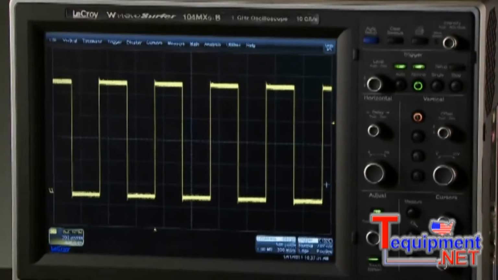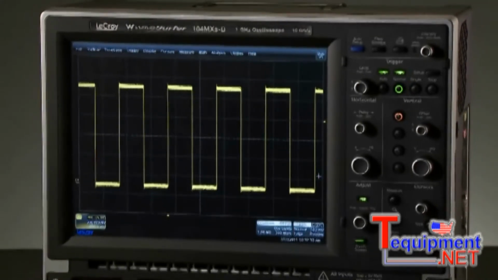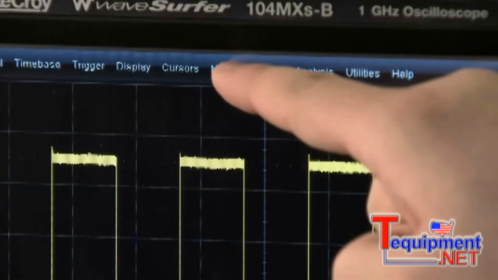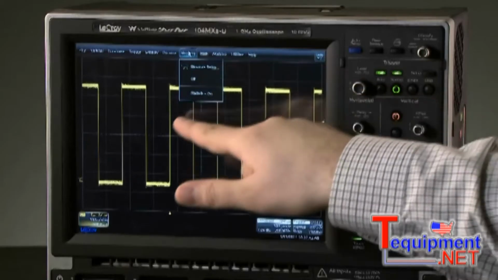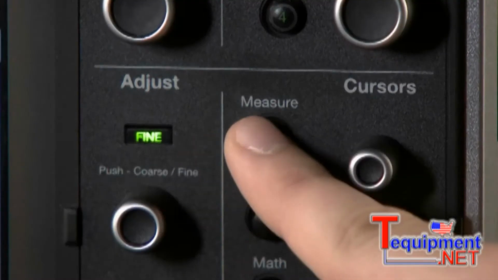The WaveSurfer has 23 measurement parameters that provide an easy way to measure and quantify the waveforms on screen. The measurement parameters can be accessed through the top pull-down menu, a shortcut in the channel menu, or the front panel button.